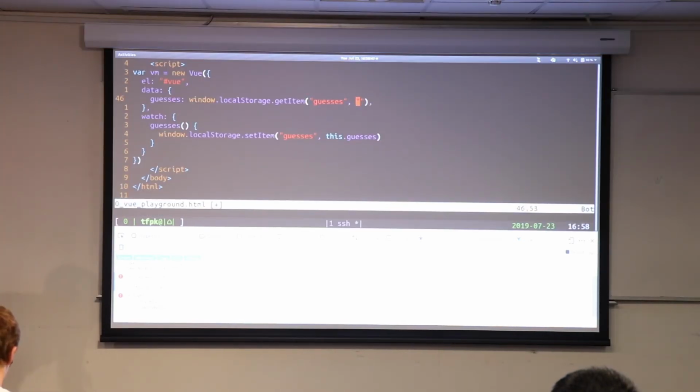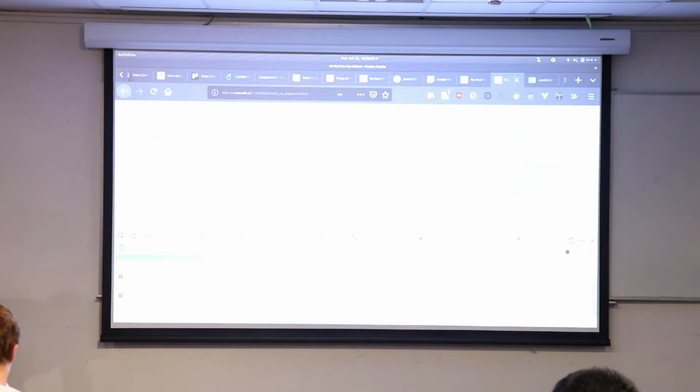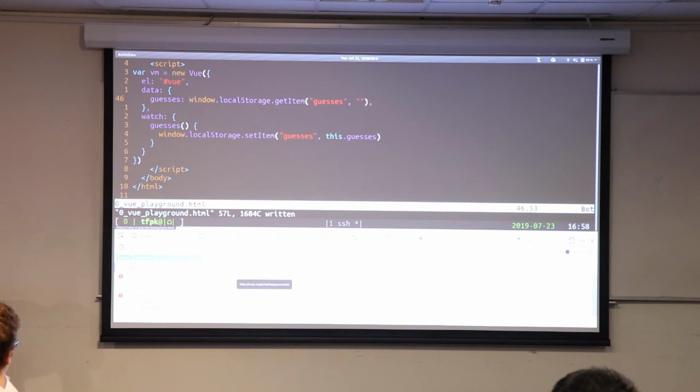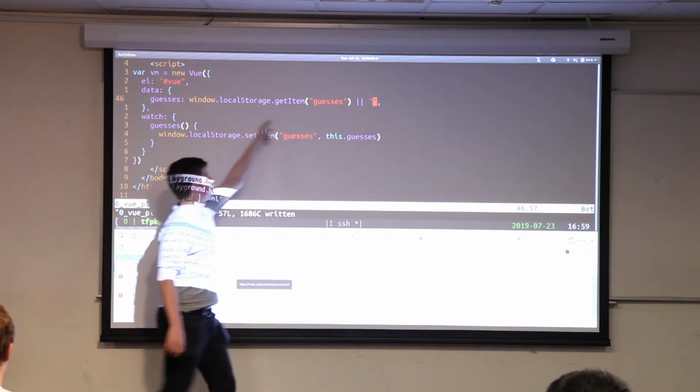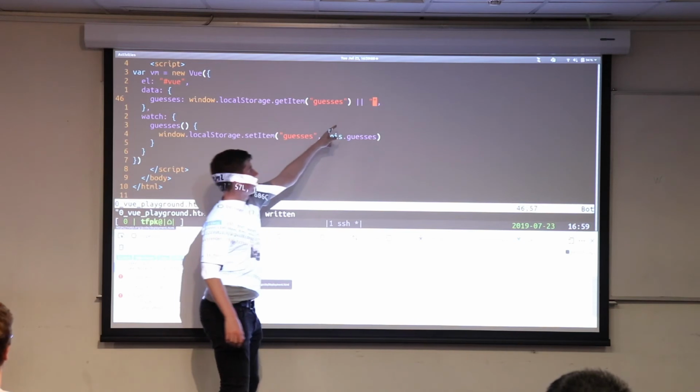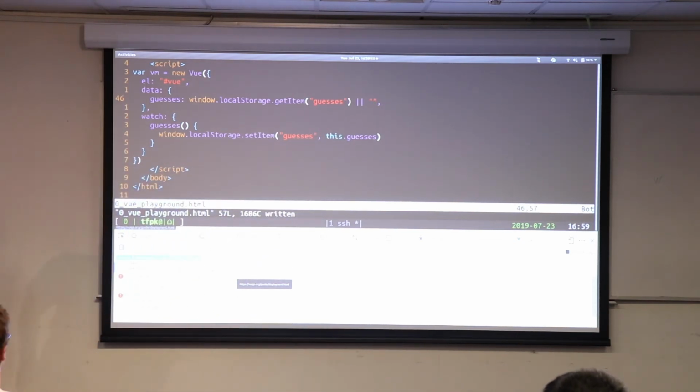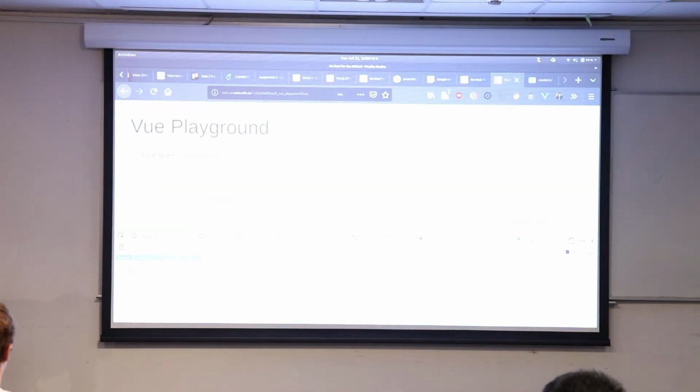I believe the easiest way to fix that is if getItem has a second argument that is basically the default. So if guesses isn't there, then get whatever is in this string. If I refresh now, no, don't want to do that. Do it the other way. So this is a bit of JavaScript notation that basically says, if getItem guesses doesn't work, then just return the empty string. I believe there is a getItem default, but I'm not going to go looking for it. Cool. So now we've got this empty string.